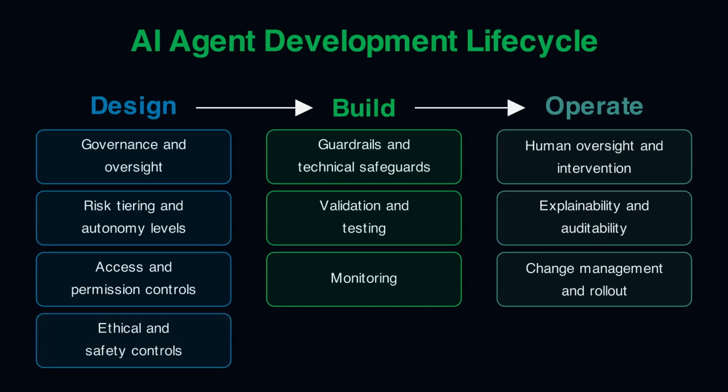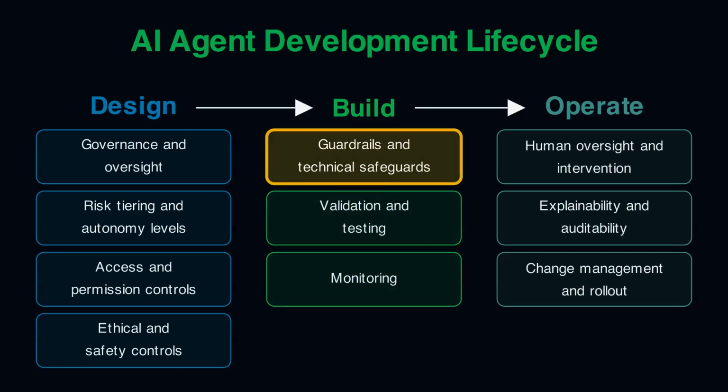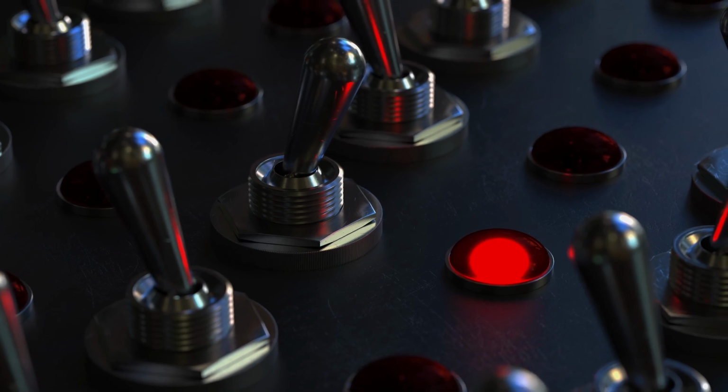The next phase is the build phase. This is where we actually start developing the agent and creating it. First is guardrails and technical safeguards. These are used to validate both inputs coming in and also outputs of the agent. You should also have strict schemas for tool usage, and this is where we could put in kill switches, for instance.